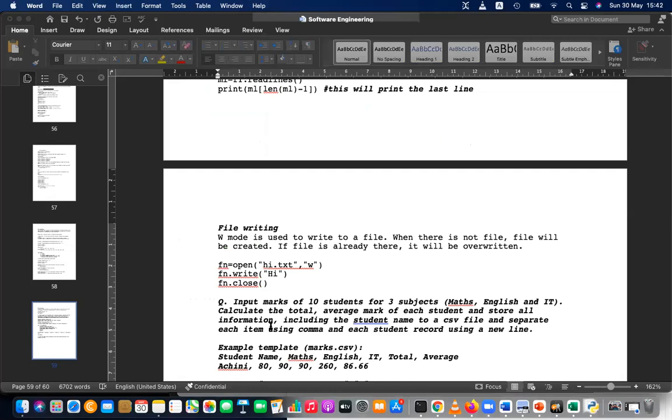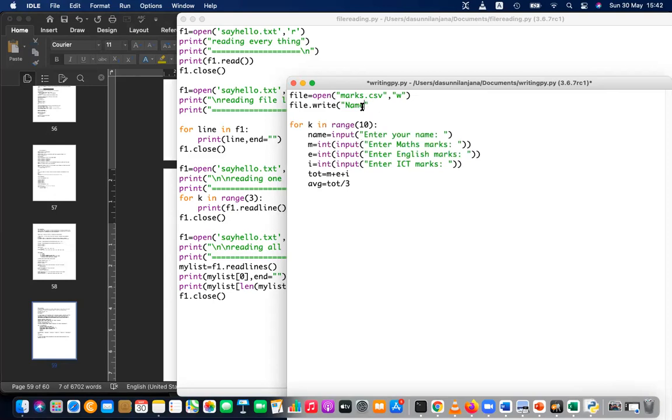So let's refer to the template. Yeah, this is student name, and all these things I can write because this is only one line. The heading line is only one line. I can write everything like this. After that I have to add a new line, and then you have to write these things: name, maths, English. You can write underneath this with file.write.